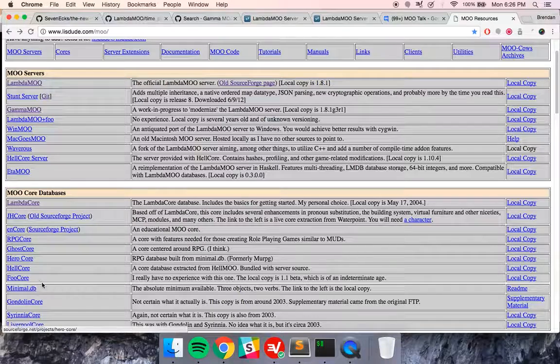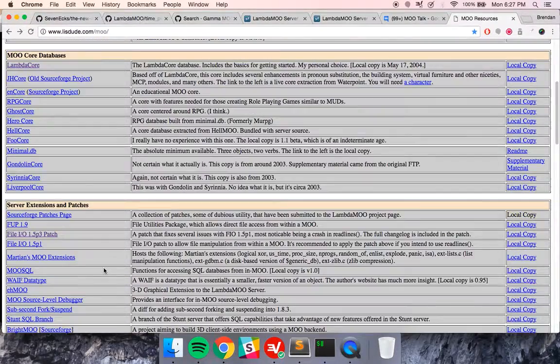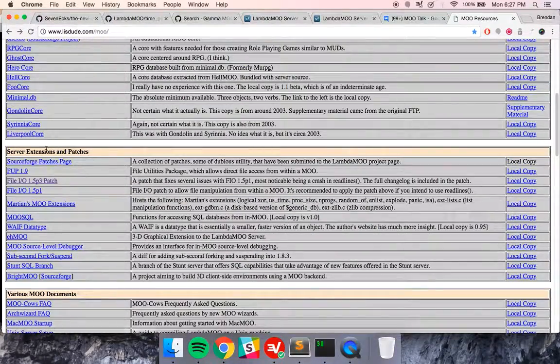There's also like HellCore, which is from LMDAMOO. I've never actually checked it out, but I've heard LMDAMOO has some pretty cool stuff in it. So, you know, there's a bunch of other ones you can check out. They might have cool things. Then there's this list of file extension patches, or I'm sorry, just extensions, server extensions and patches. I think it's pretty cool.